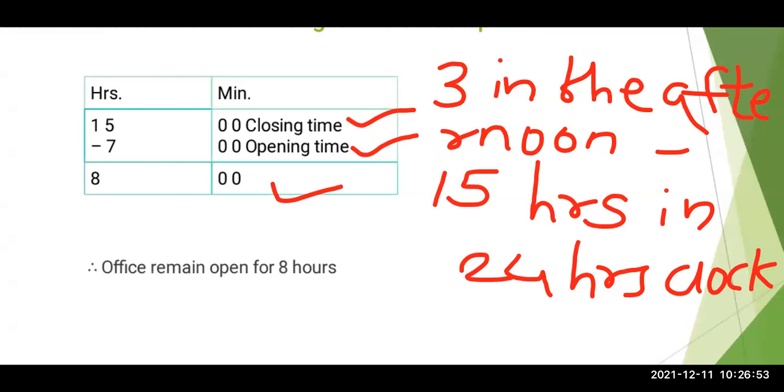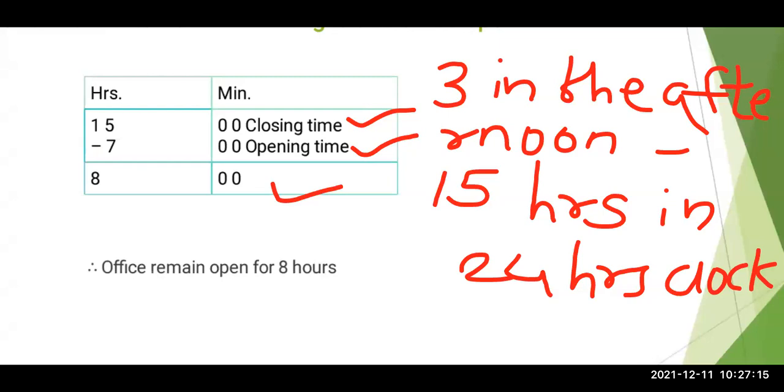So we have to mention in the statement the opening time as well as the closing time. Then subtract 7 from 15, and we'll get 8 hours. That means the office remains open for how many hours? 8 hours.